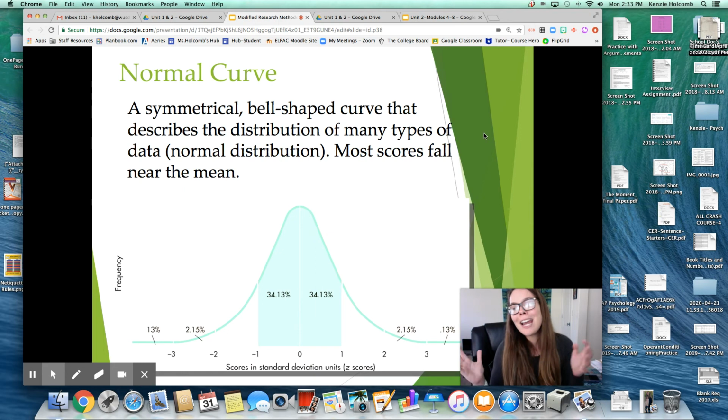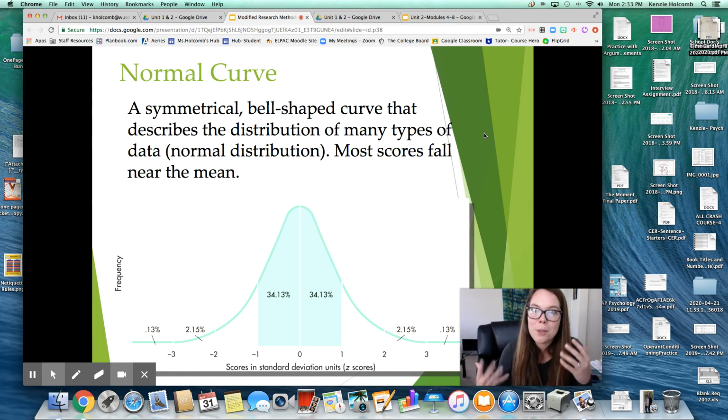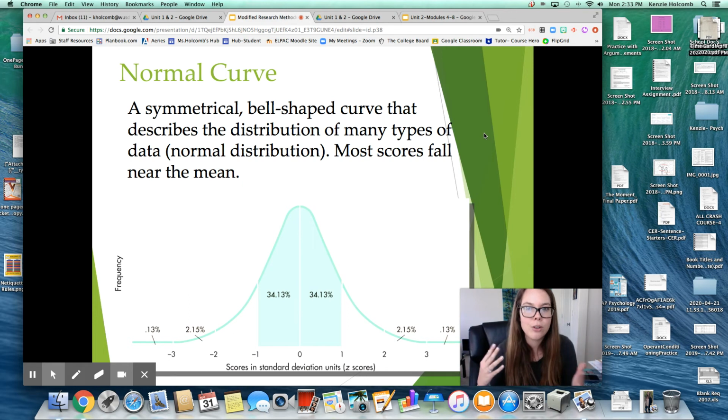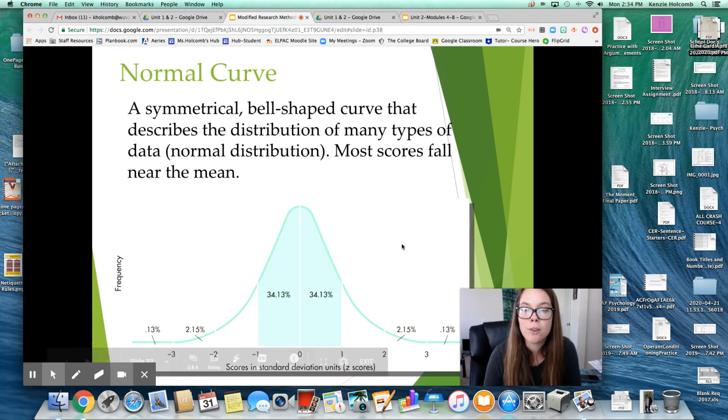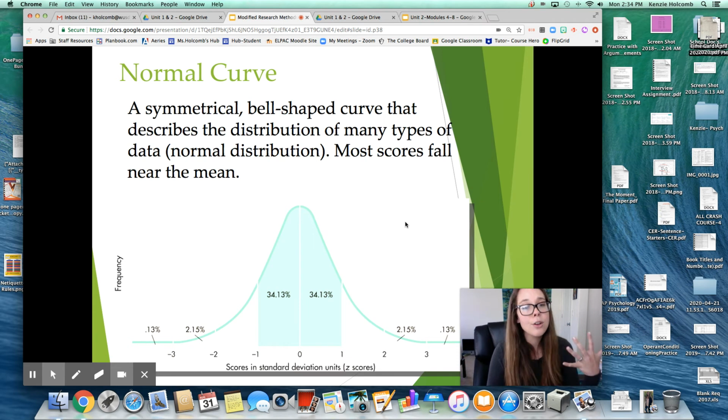All right, and again, we use the normal curve when we think about the bell curve. It describes the distribution. It shows how our data fits into the line of where the mean is and where the averages are and how far away. So these are the standard deviations, which is how far away it is from the mean. So if you have any outliers, it'd be further away from the mean. And again, you don't need to know too much about the math, but just know that these are ways that experiments are used, the way that data is taken with experiments as well.